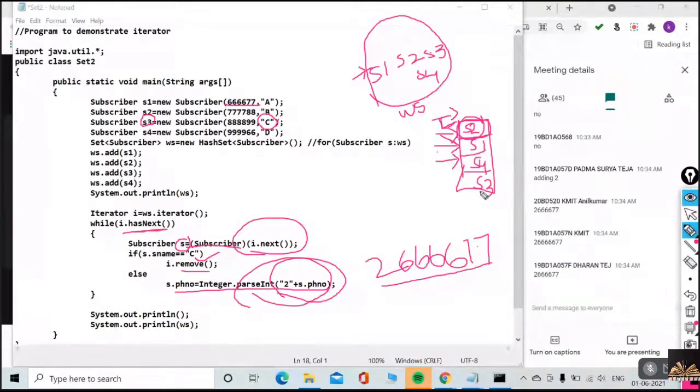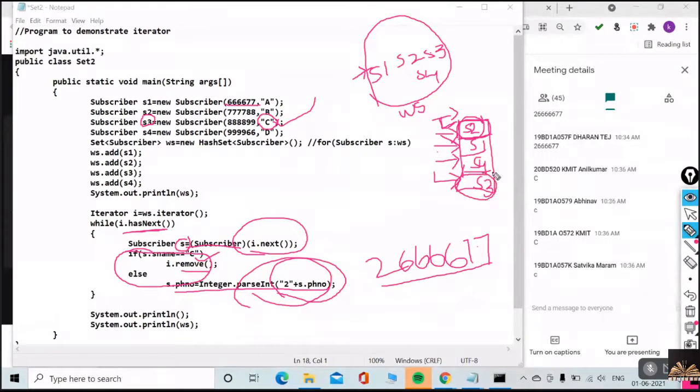i.hasNext. Is it having a next element? Yes, it is true. So the pointer is going to be moved here, and S3 is going to be returned. Now S3, what is the name of the S3 object? C. Is C going to match with this? Yes. So i.remove. That is, this particular element is to be removed from your set.